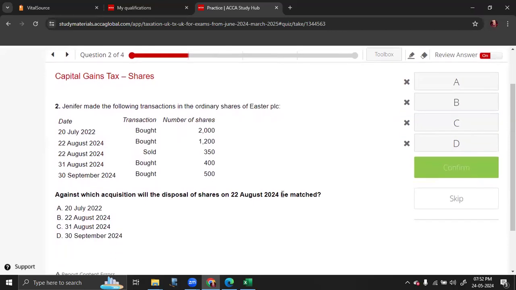Jennifer made the following transactions in the ordinary shares of Easter PLC. Against which acquisition will the disposal of shares on 22nd August be matched? So individual, on the same day of disposal. So the disposal is happening on 22nd August: same day, following 30 days, and the remaining from the share pool. So here, the same day option applies because you are only selling 350. That entire 350 can be taken from the same day 1200 shares purchased. So the answer is 22nd August 2020 for same day of disposal.